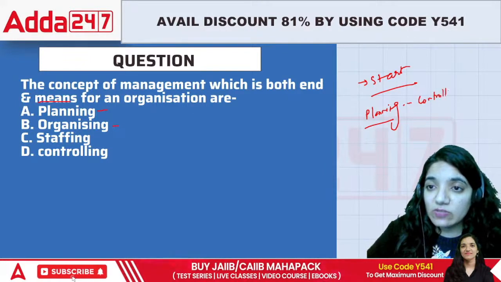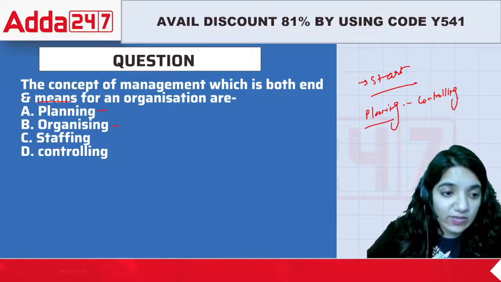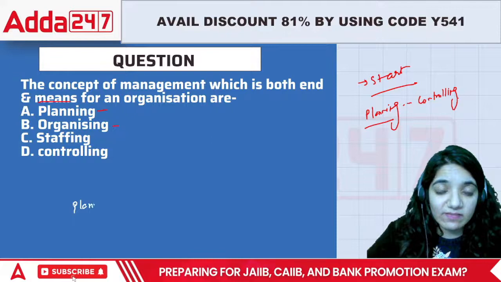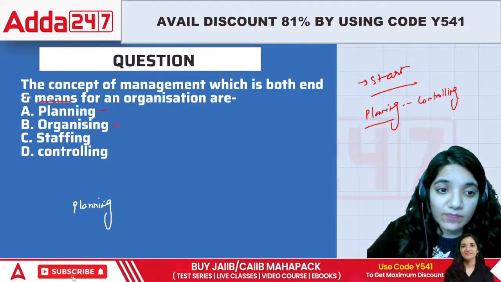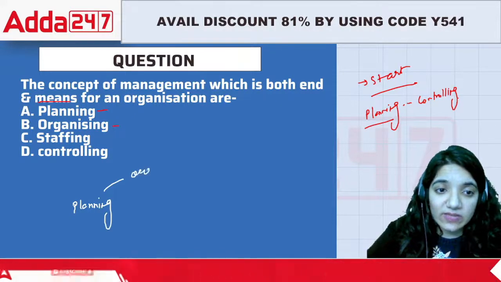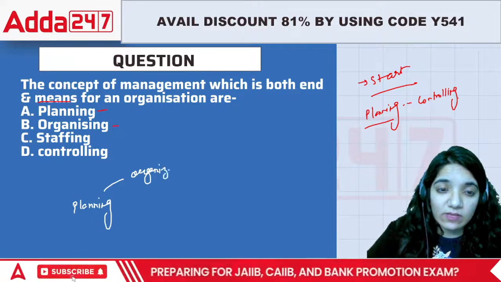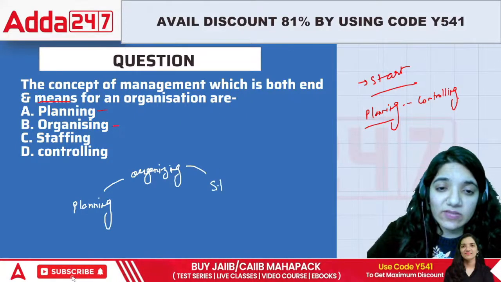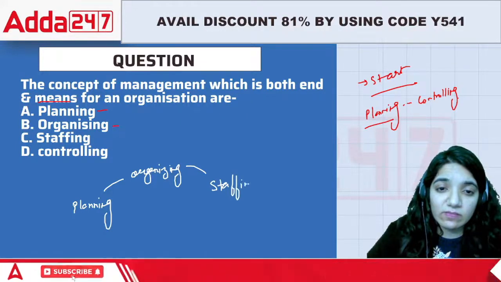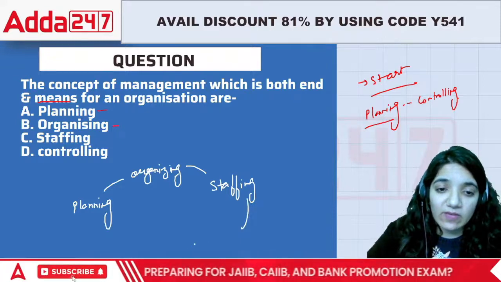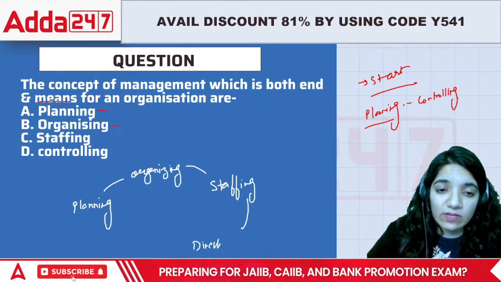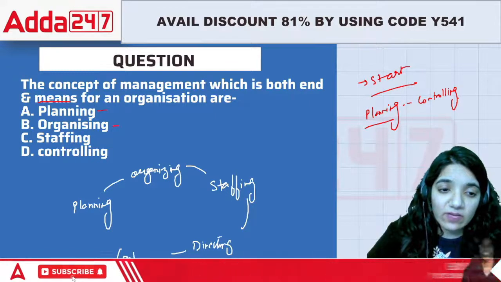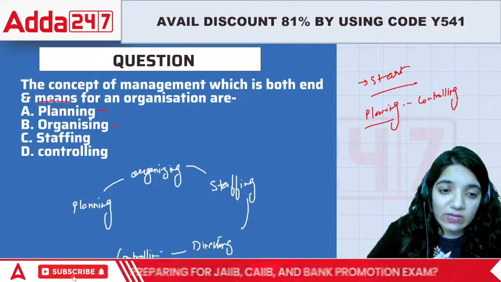If we talk about the entire process, it would be like planning, then we have organizing, then staffing, then directing, and then controlling.